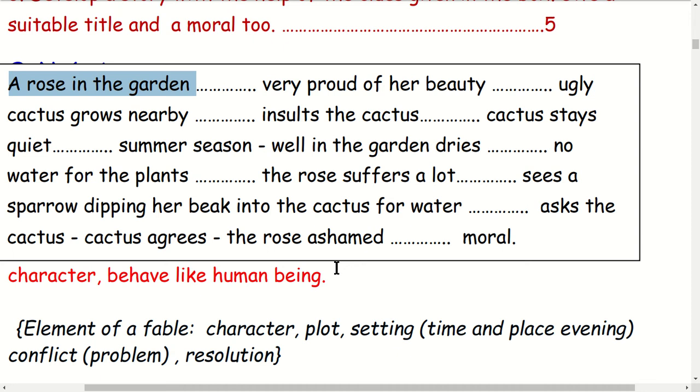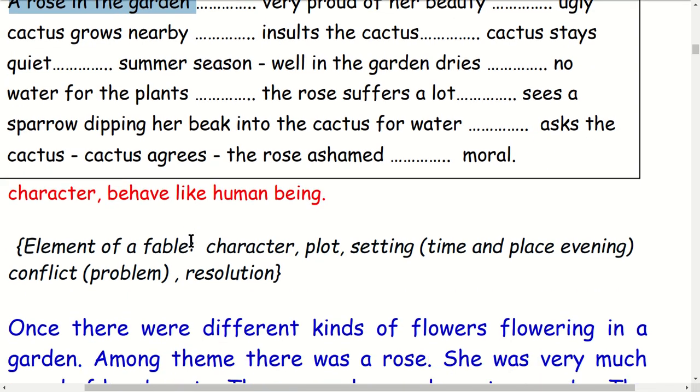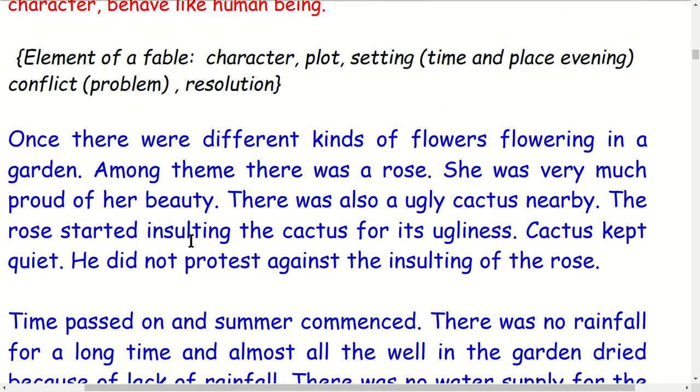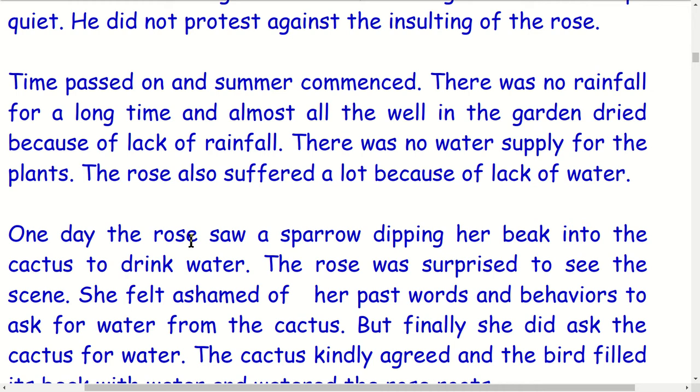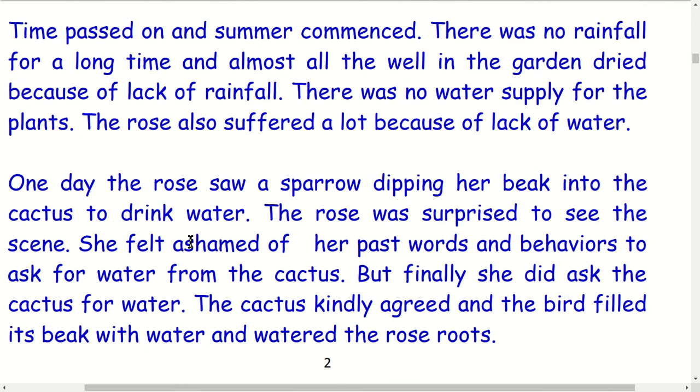If you write the title of the story, the major characters can be in the title, so it is very easy. If you write a good title, you will also get good marks. There are marks for the title, there are marks for the ending, and there are marks for the moral too.